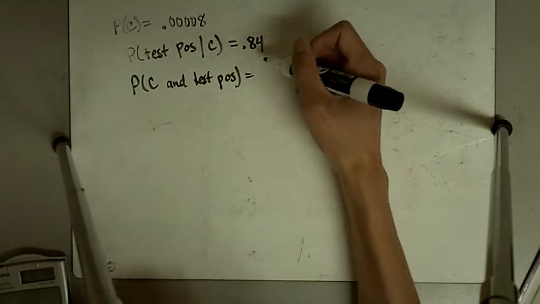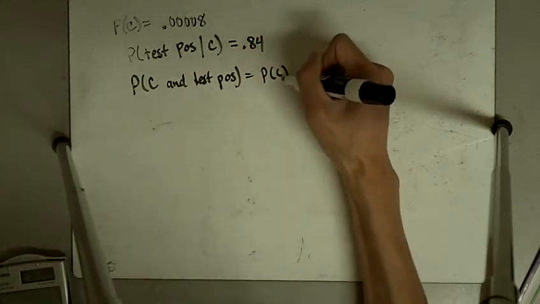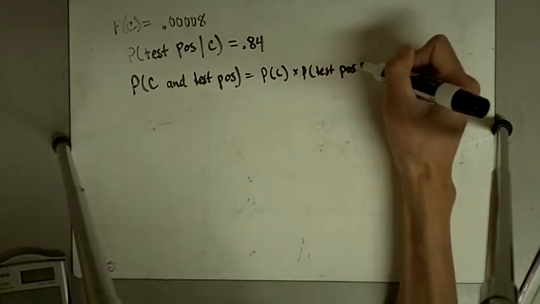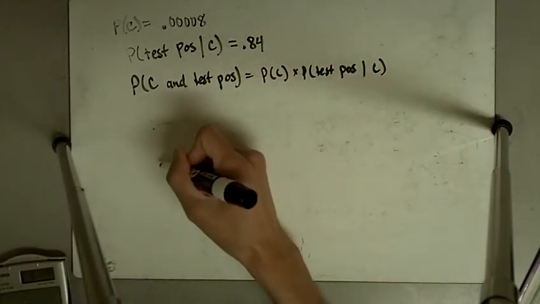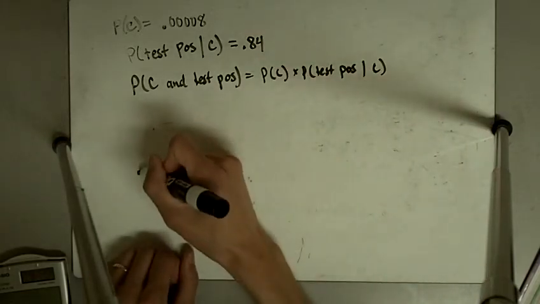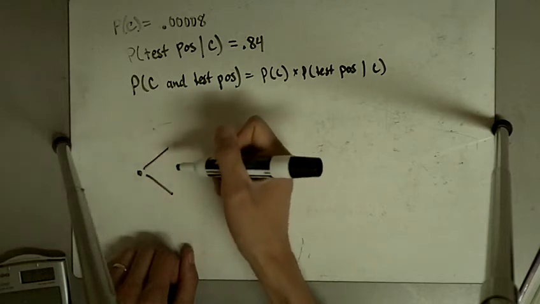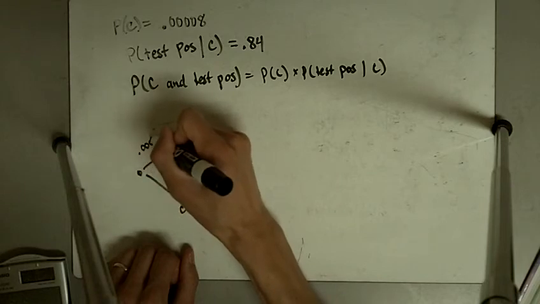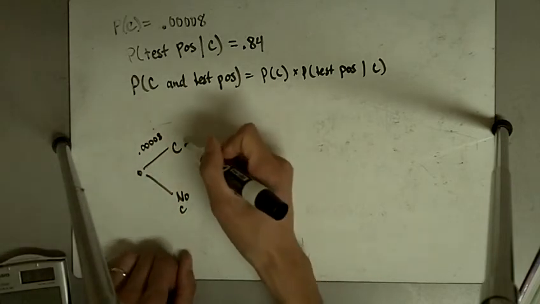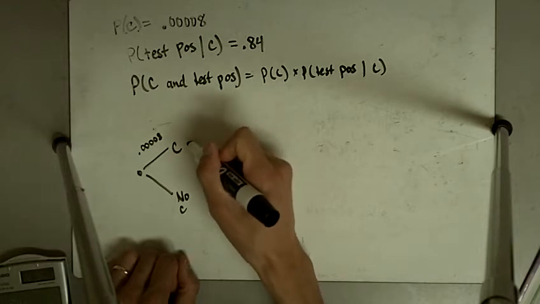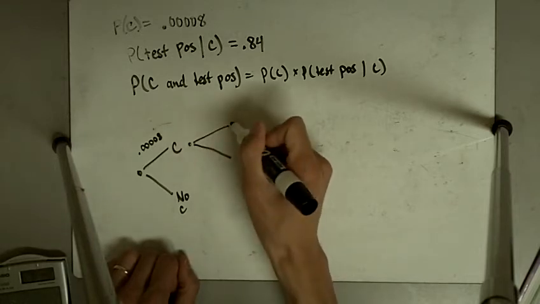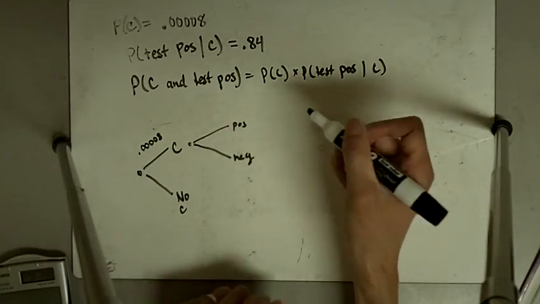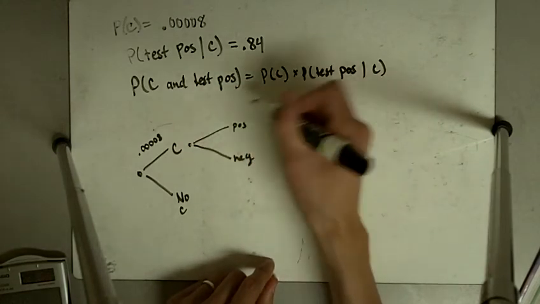Well, this is going to be just the product of the two: the probability of cancer times the probability that someone tests positive if they have cancer. So we can think there's two types of people, those who don't have cancer and those who do. And this number is very, very small, 0.00008, but enough that people have it. Of those who actually have cancer, some will test positive and some will test negative. And we want to know how many actually have cancer and still test positive.